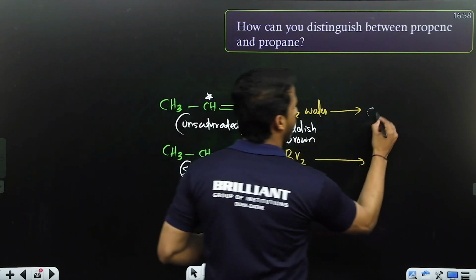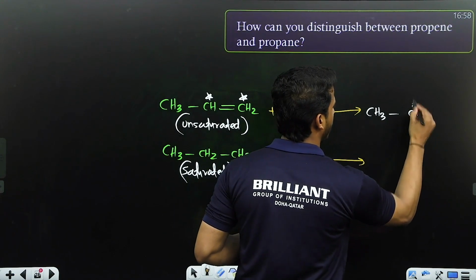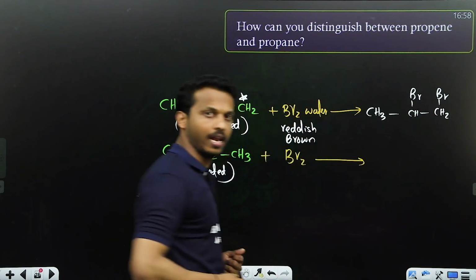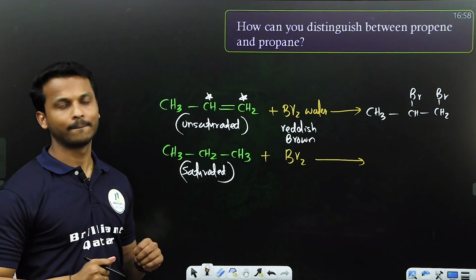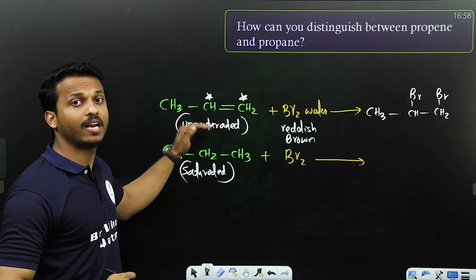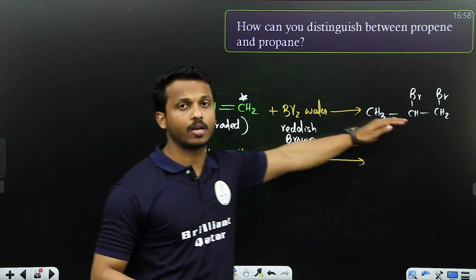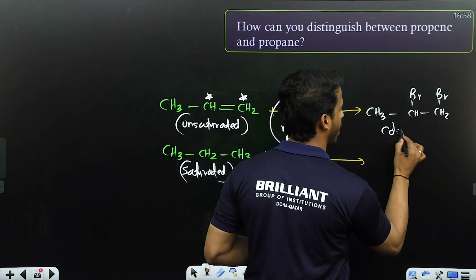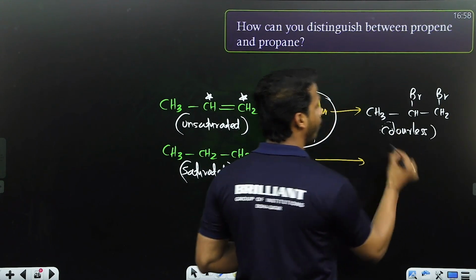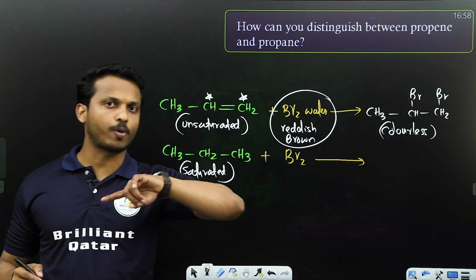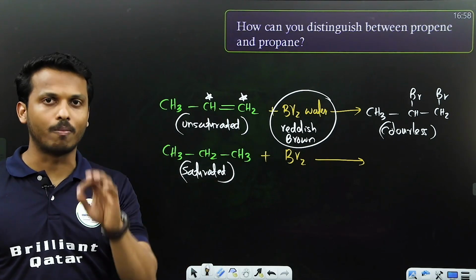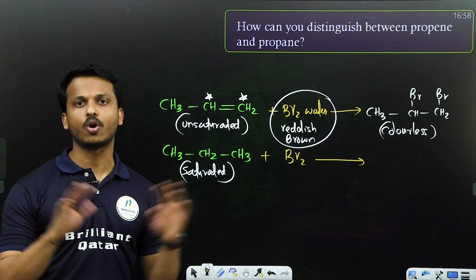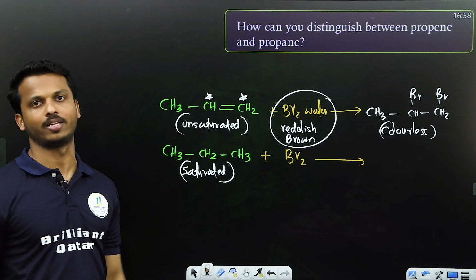So you will get the compound CH3CHBrCH2Br. You will get a vicinal dihalide. Means it has reacted, yes. So an unsaturated compound can react with bromine water and becomes saturated. The reddish brown color of bromine water changes to what? Colorless. If you notice this color change, from reddish brown to colorless, it means yes, the compound is unsaturated. What about saturated? There is no reaction, no color change. It remains reddish brown.